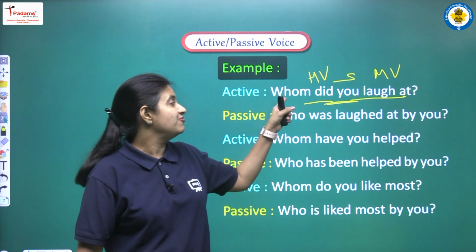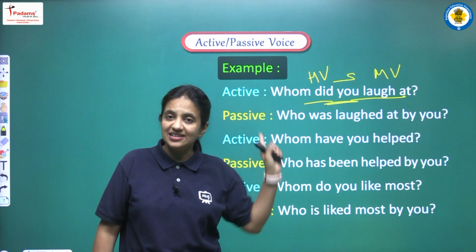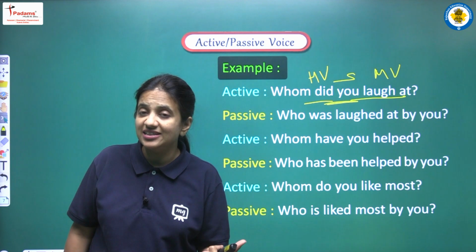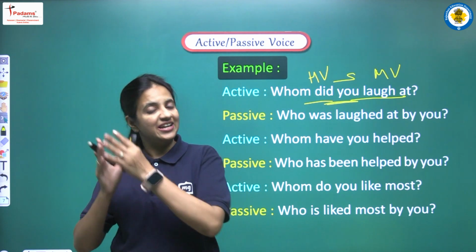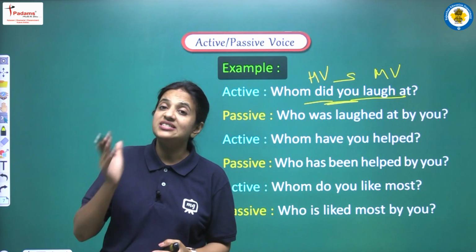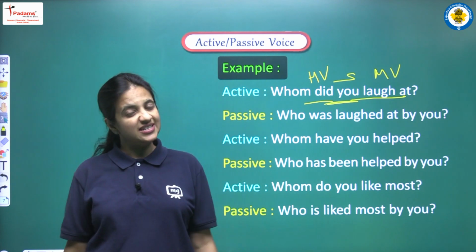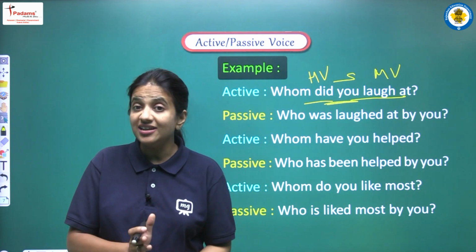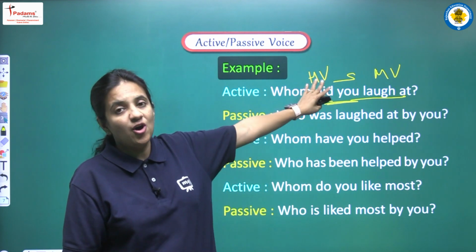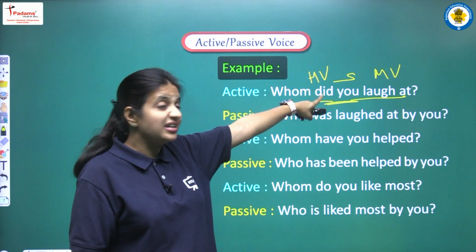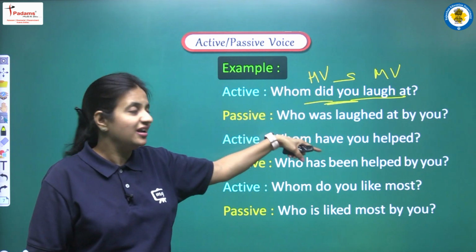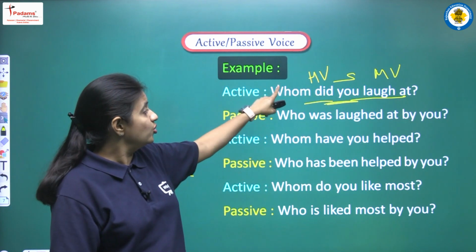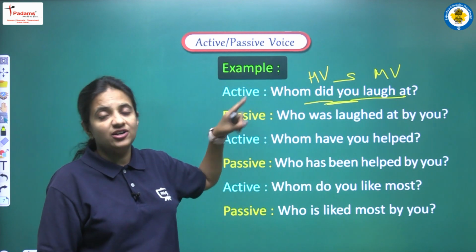The point is that if we are having whom in the beginning, then in such cases, we want to have the object in the sentence, right? अगर sentence के starting में who है, ऐसे sentence में subject नहीं होगा, और अगर sentence के starting में whom given है, तो ऐसे sentence में object नहीं होगा. So now हमारे sentence में object नहीं है, but yes subject is there. So again हमें वही करना है, subject को हमें end में लिखना है, by के साथ connect करना है, और जो whom है it will be converted into who.